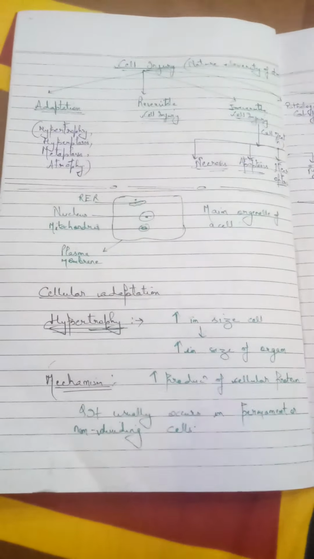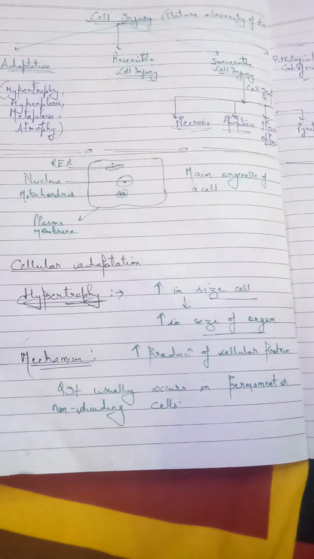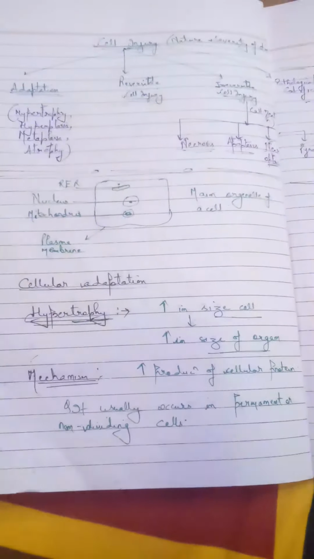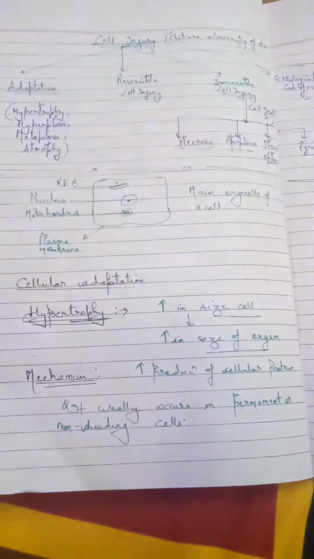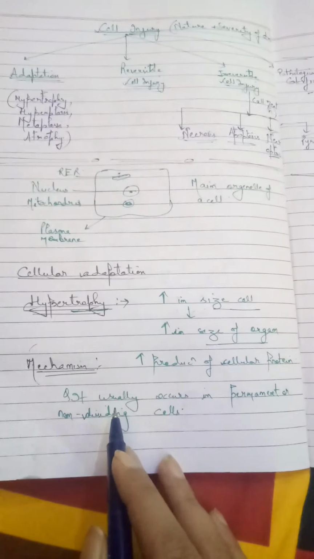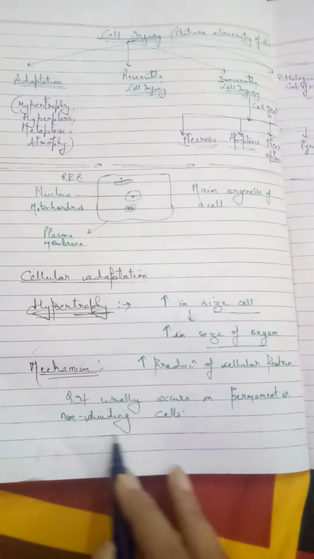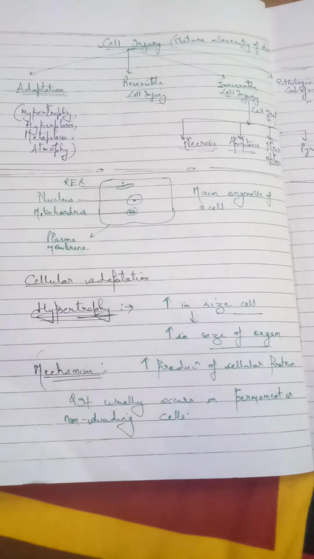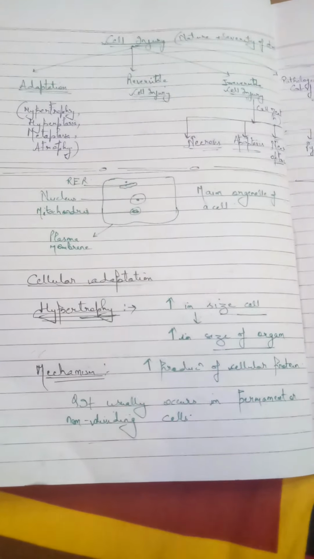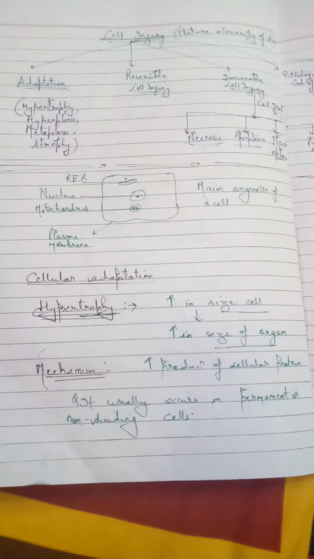Okay. Now, what is the mechanism of hypertrophy? There will be increased production of cellular proteins, and it usually occurs in the permanent cells or the non-dividing cells. Okay, it's very important that hypertrophy occurs in non-dividing cells or permanent cells. That means they cannot increase in number. Whatever the number is, it will remain the same, and the organ will enlarge by increasing its size, not by number.